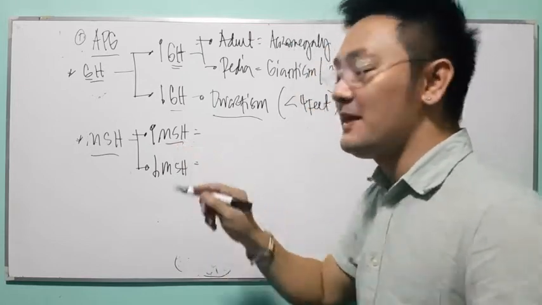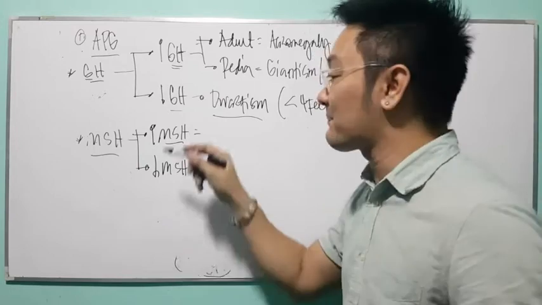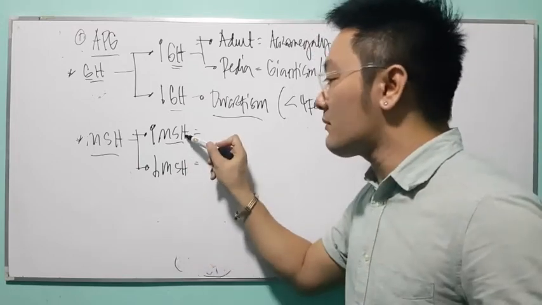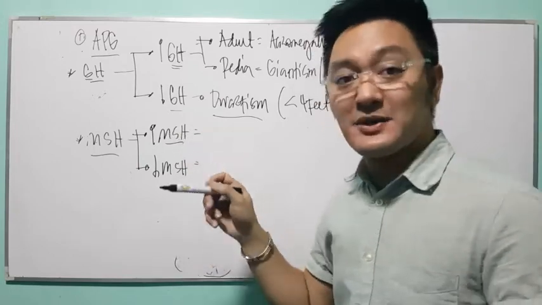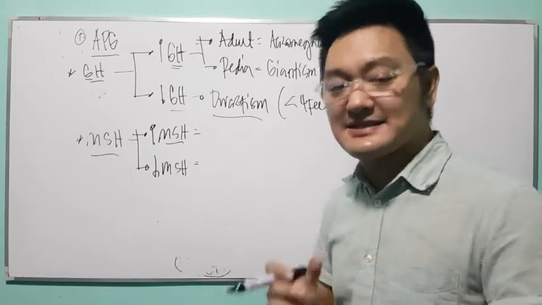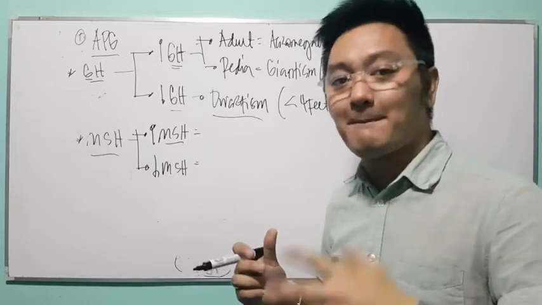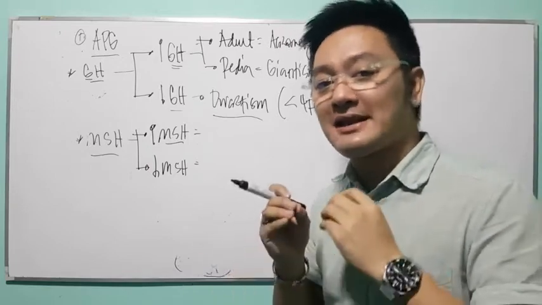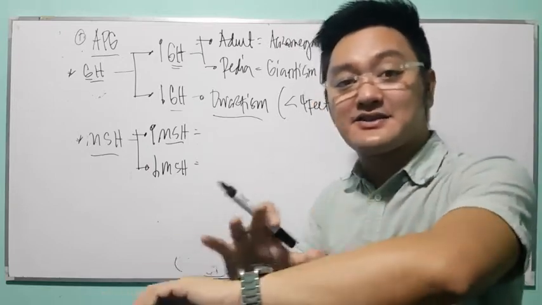Anyway, balikan natin. Your melanocyte stimulating hormone, there's hypersecretion. Remember, it is a hormone that will stimulate the melanocyte. So what is the effect? The effect here is that your melanocytes are stimulated, excessively stimulated, to produce a pigment called melanin. Remember, melanin is a pigment that causes what? Skin discoloration.